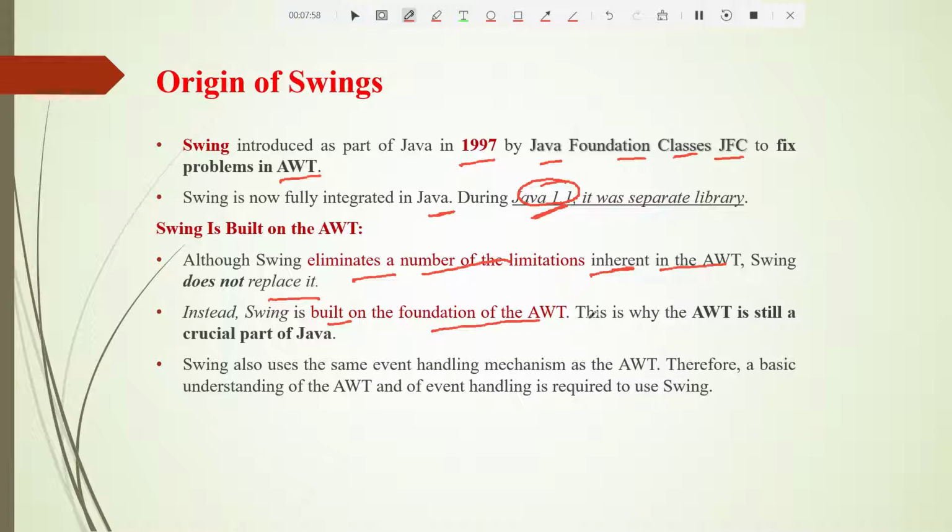That is why knowing the concepts of AWT is also very important. Swings use the same event handling mechanisms as AWT. Therefore, a basic understanding of AWT and of event handling is required to use swing. So these are the origins of swings. Let us see the special features of swings in the coming slides.